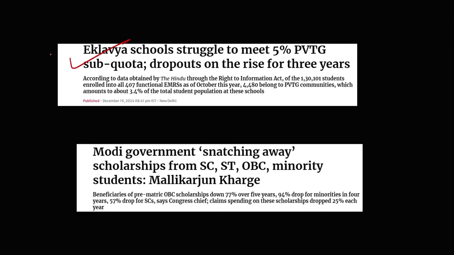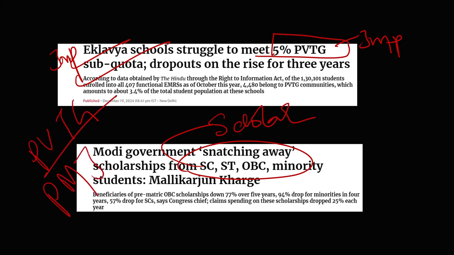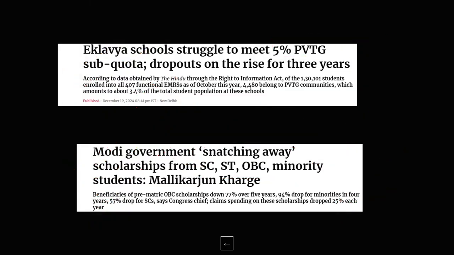You can see Eklavya schools. This is very important. There is a quota of 5% for the PVTGs in Eklavya schools. What are Eklavya schools? And then ST scholarship, and PVTG schemes have also come, like PM Janman. Then Adi Gram. So schemes of tribals, very, very important. In my schemes compilation, I'll be covering all the important schemes of the tribes also. This year, I personally believe that there will be a question on the schemes for tribals, particularly the PVTGs.